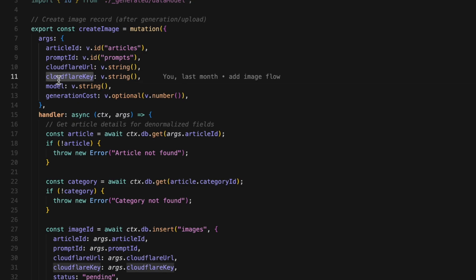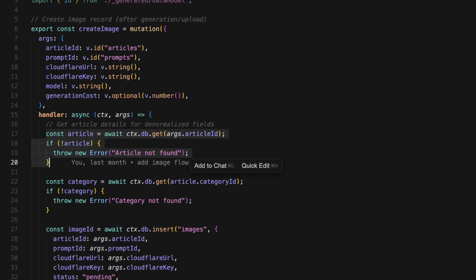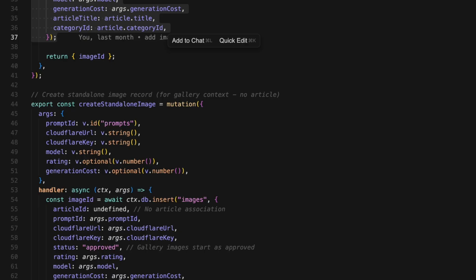the R2 key for storage operations, model, which is DALL-E 3 in this case, and generation cost, optional cost tracking. It's about 4 cents per image. We fetch the article and its category because we're going to store the article title and the category ID directly in the image record. Step 7. Inserting the image record. Now we create the image record. We insert this record into the images table and get back the image ID. Return it to the front end.